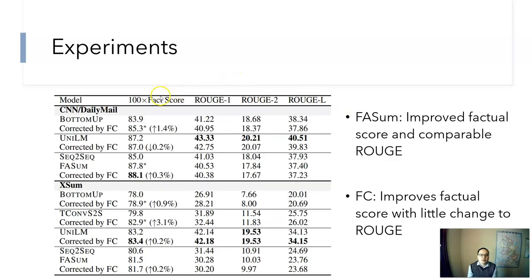Let's look at the result. As you can see, first, FASum compared with other baselines always has a higher factuality score, while maintaining a comparable Rouge score. Secondly, the FC model, which is the fact corrector model, can improve the factual score with little change to Rouge. For example, it can increase bottom-up's result on CNN Daily Mail by 1.4% in factual score with little change to the Rouge score. And very interestingly, it can also further improve the factuality score of the summary from FASum.